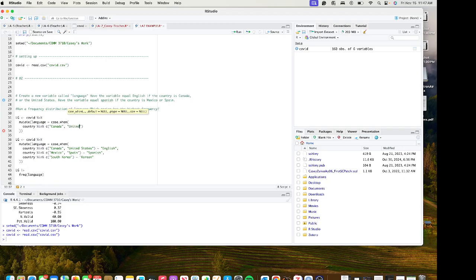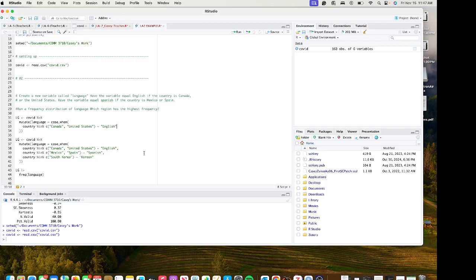United States. Make sure here that first off you're spelling it right, it's capitalized, and then you have a comma here. Once that's done, you can close the parenthesis. You're going to use a little squiggly line here, and then you're going to assign that to English. In my case it's English, but for you it should be something else.